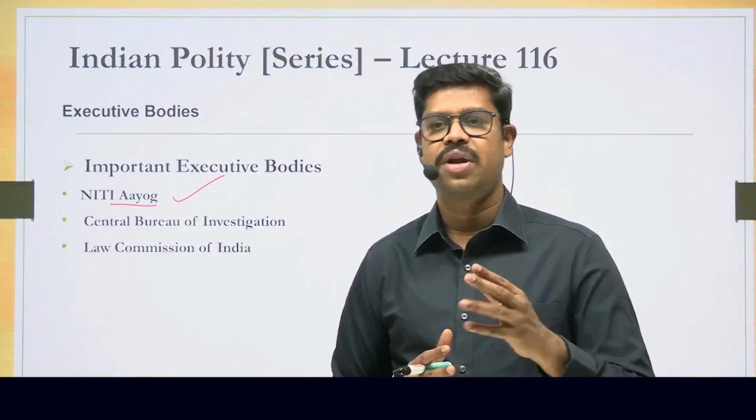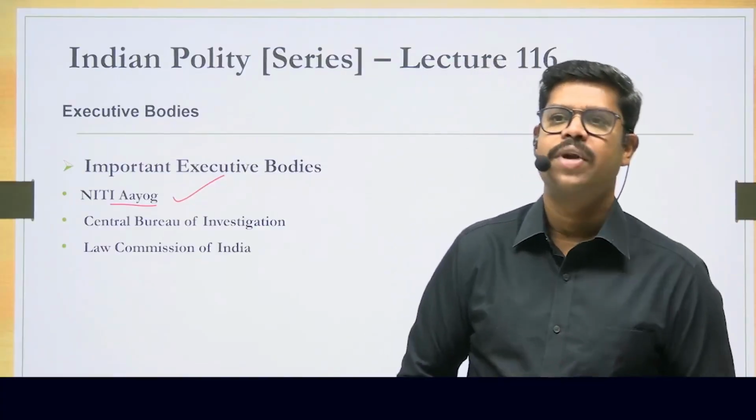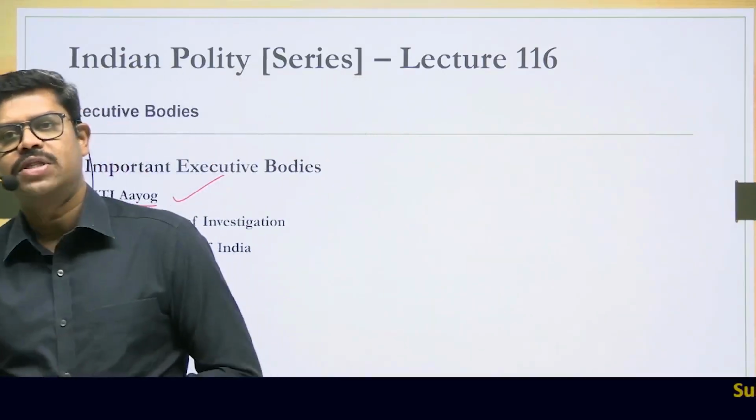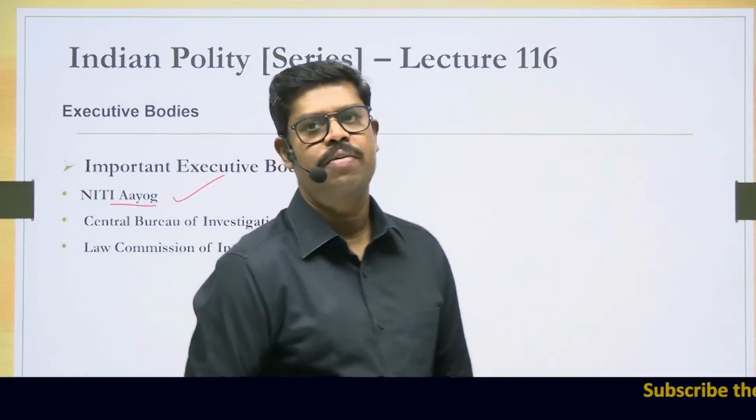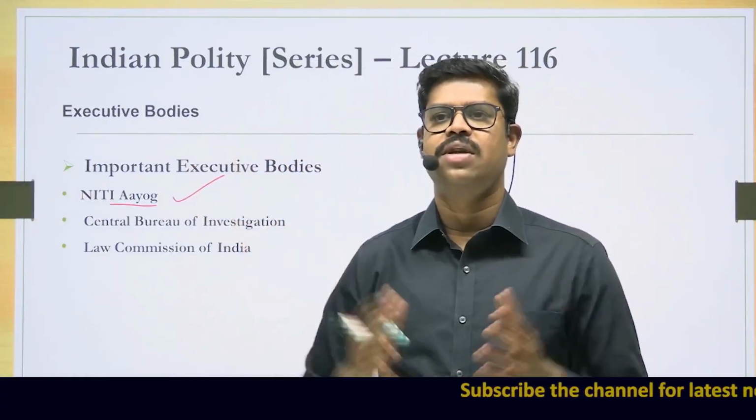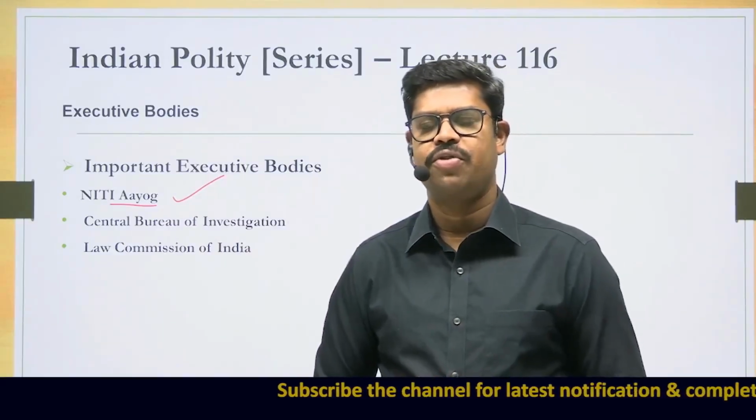In order to move a little further, there is the idea of cooperative federalism. Now, cooperative federalism is a concept where the units of the federation cooperate with one another. That is, the units include the states as well as the center. So, they have to cooperate with one another. That's basically what is called cooperative federalism.